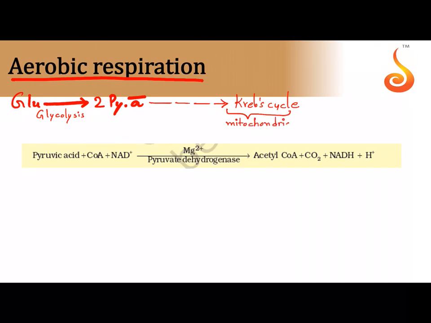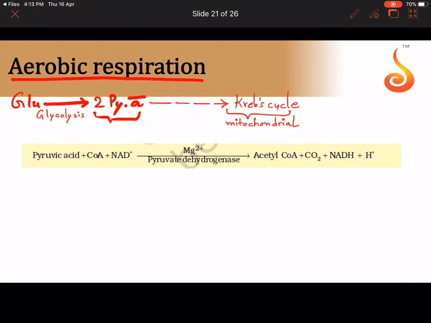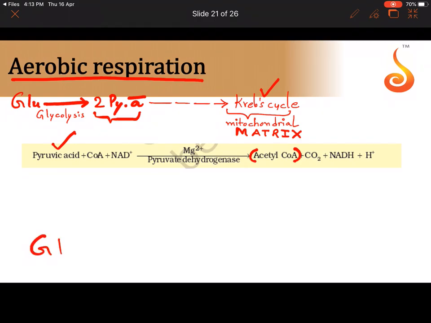Until now, glycolysis happened in the cytoplasm, but if there is oxygen available, then the 2 pyruvic acid molecules, instead of entering fermentation, will be picked up by the mitochondria, and they will enter the mitochondrial matrix, and there they will take part in a cycle called Krebs cycle. Before the Krebs cycle, pyruvic acid needs to get converted into acetyl coenzyme A. This is the bridging reaction between glycolysis and Krebs cycle.